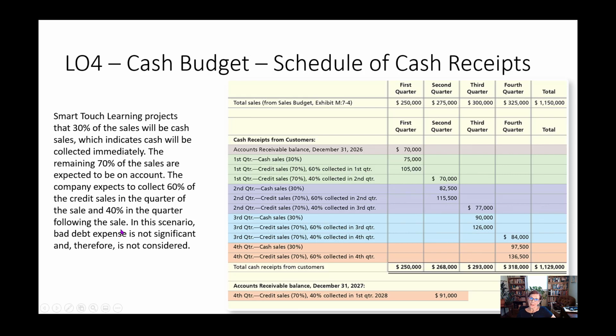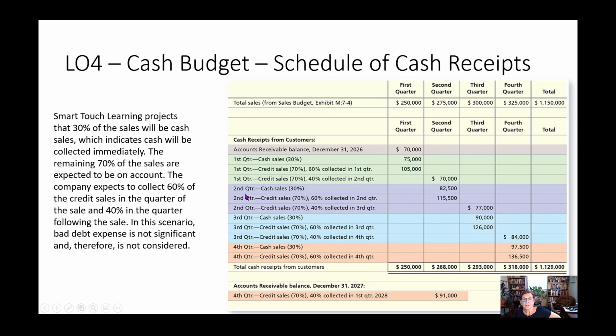All right. Now, the cash budget is pretty complicated. The cash budget is supported by 2 schedules. One is the schedule of cash receipts, the money coming in, and the other is the schedule of cash payments, the money going out. So cash receipts, that's the money that our customers are paying us.